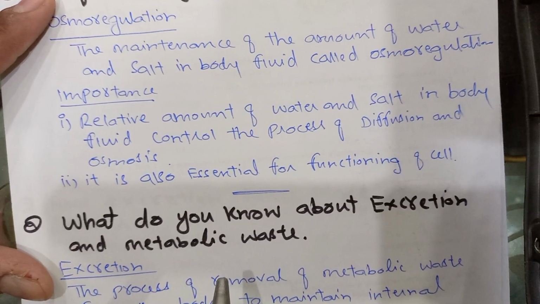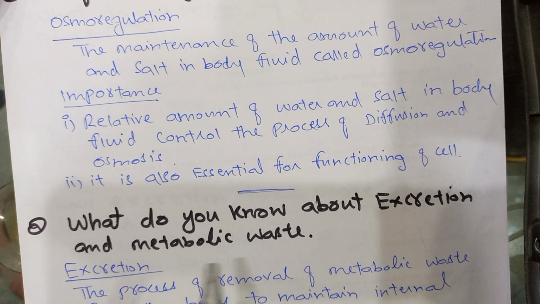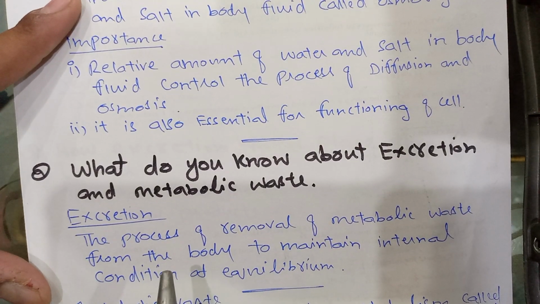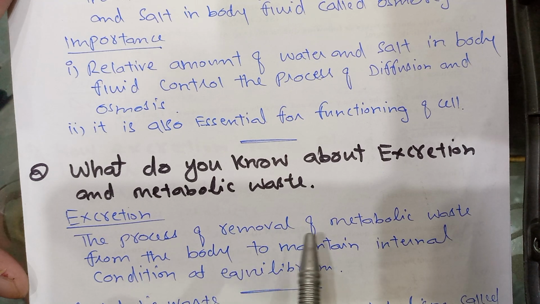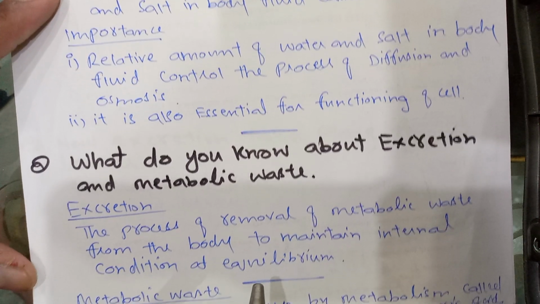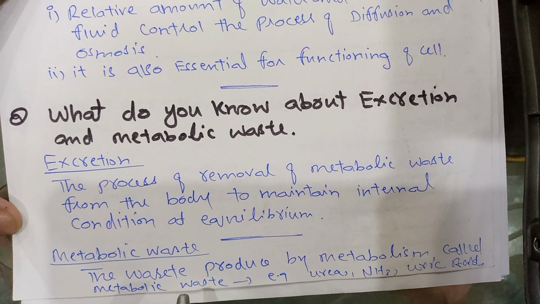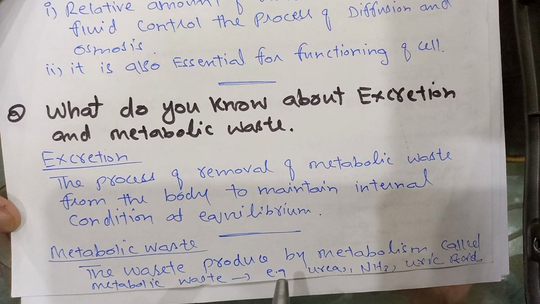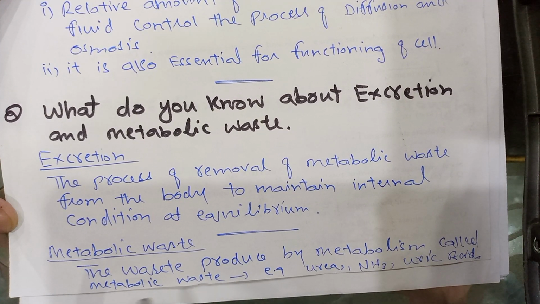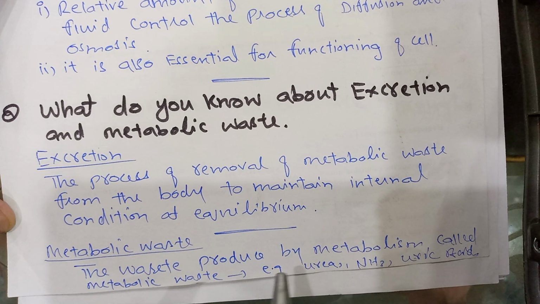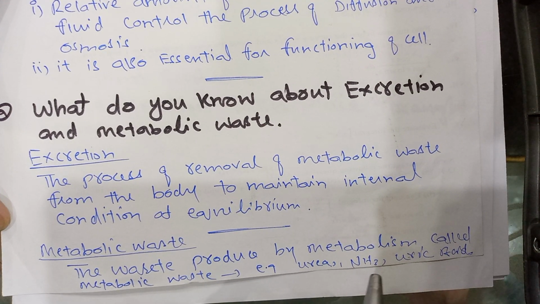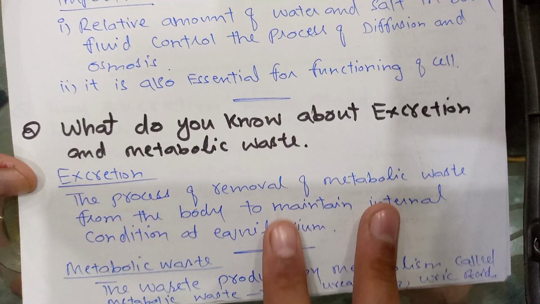Next question. What do you know about excretion and metabolic waste? Excretion: the process of removal of metabolic waste from the body to maintain internal condition at equilibrium. Metabolic waste: the waste produced by metabolism is called metabolic waste. For example, urea, ammonia, uric acid.